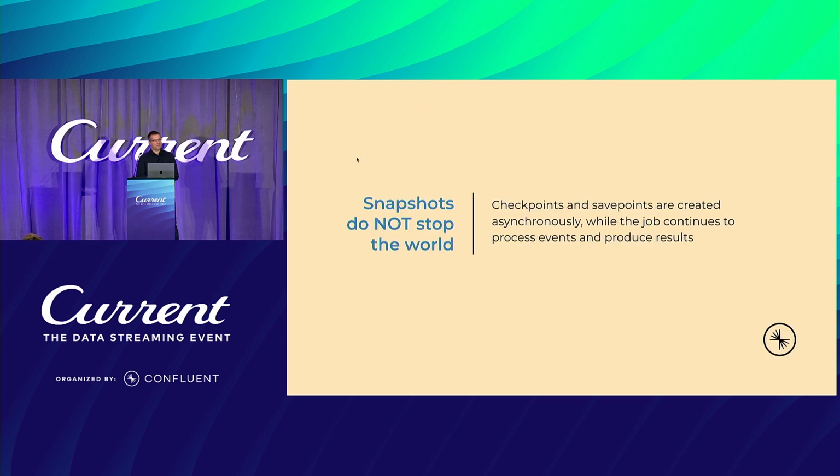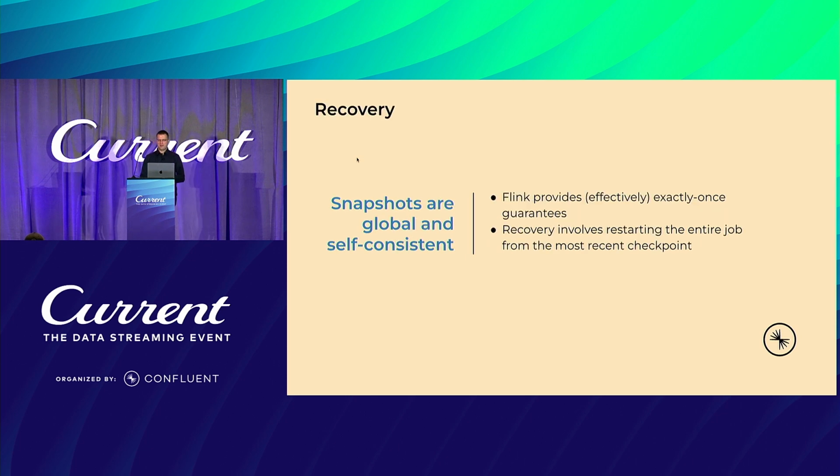All right. Snapshots do not stop the world. They are being created asynchronously, so you don't have to fear them. It's not like if you take a save point that the job is pausing for however long it takes to create that checkpoint or save point. Things are done asynchronously. While the job is continuously processing events, you do your global consistent snapshot.